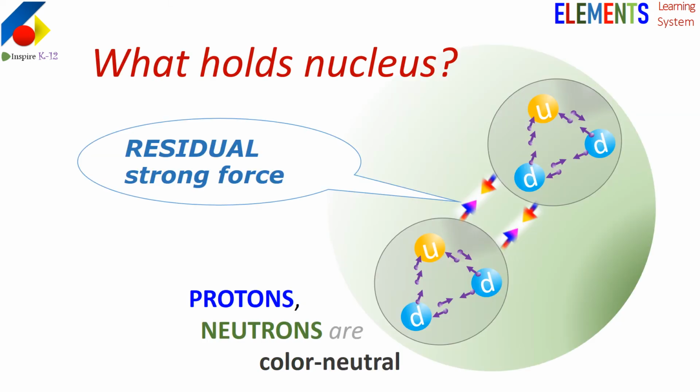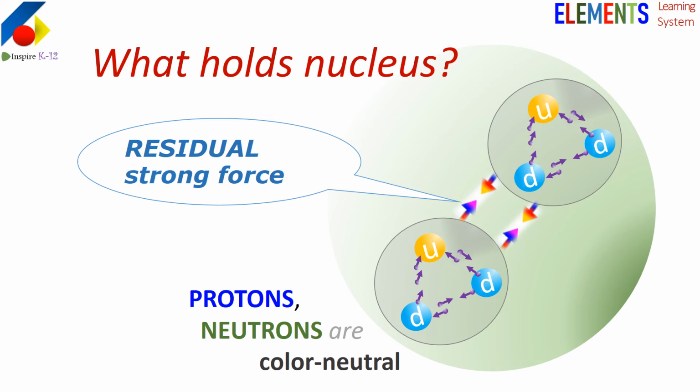Our original question is still there. What holds the nucleus together? Remember, we have two basic facts here. One, protons and neutrons are color neutral. They have zero net color charge. And two, protons should repel each other with electromagnetic force. Then, what keeps them together inside a nucleus? This is explained by the residual strong force, which is caused by gluons exchange between protons and neutrons. It is just in the same manner as we recall, there is a residual electromagnetic force between the two neutral atoms.